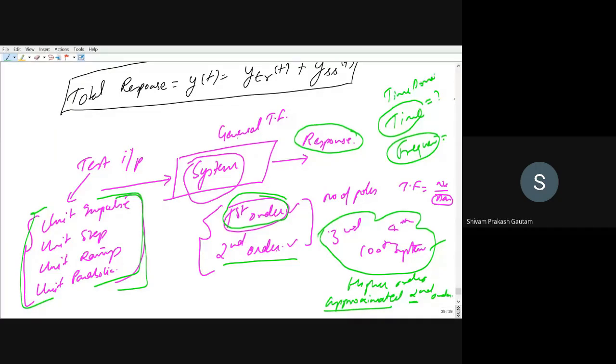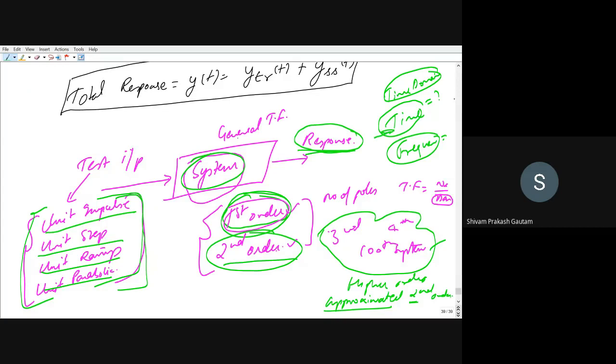What is the concept? Again, we have a system, which can be first order or second order. Let us suppose first we take up first order. We will provide different kinds of input, these four inputs seen here, and study its response in the time domain. That is why we call it time domain analysis, right? So we will directly jump into our first order system.